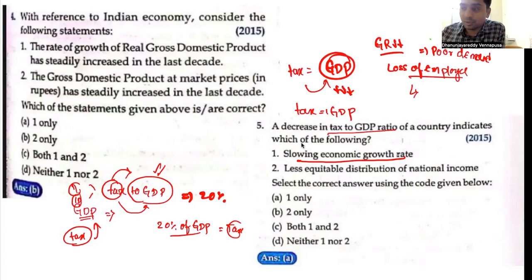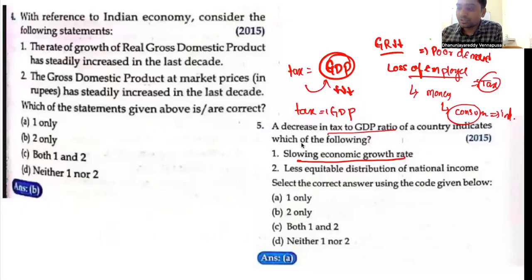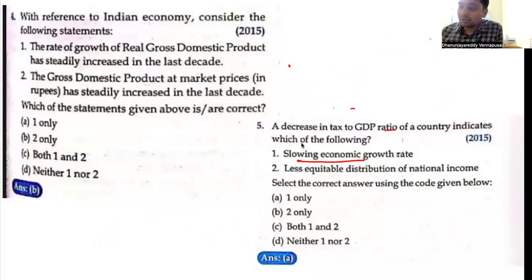When there is loss of employment, people will not have money. If they are employees, they would be paying taxes. If they do not have money, they cannot go and consume the products. As a result, direct taxes are going to decrease, and indirect taxes are going to decrease. So whenever tax to GDP is decreasing, what does that indicate? It indicates a significant phenomenon: a majority of the population in the country does not have jobs.